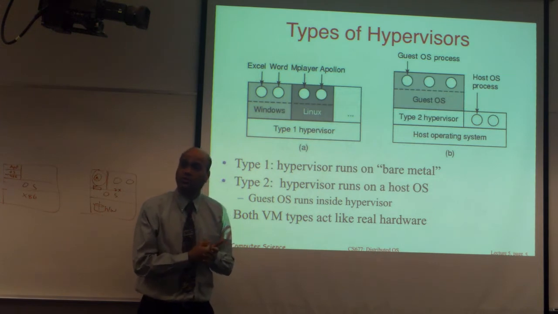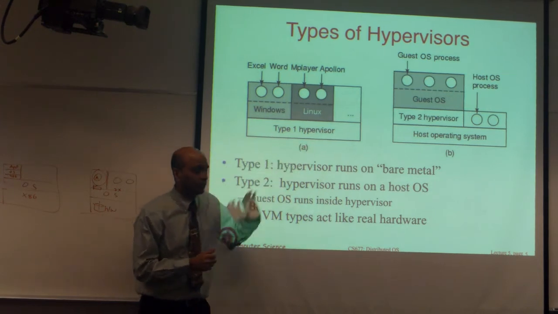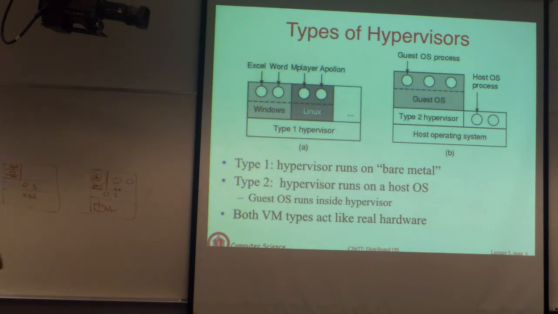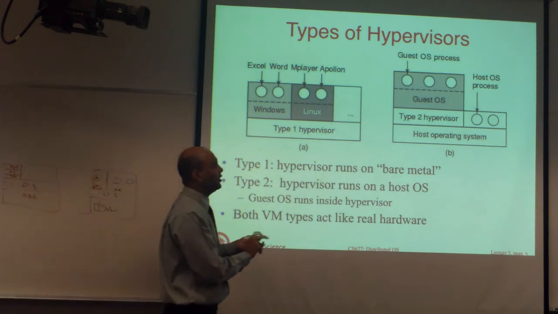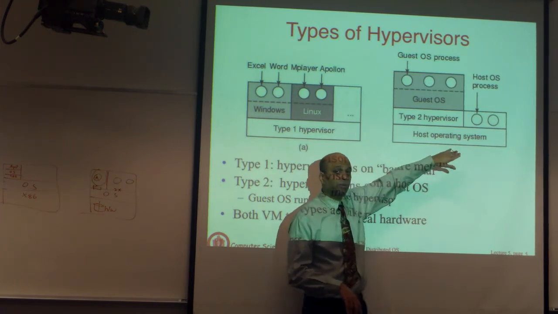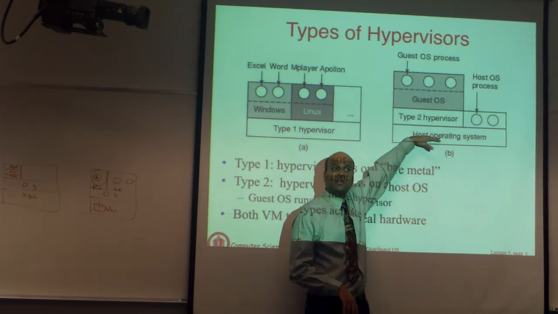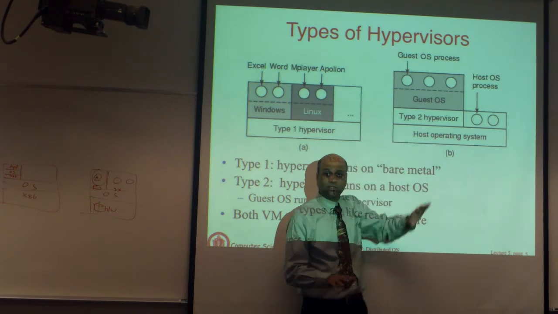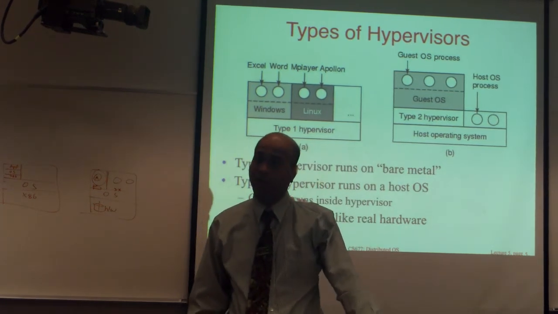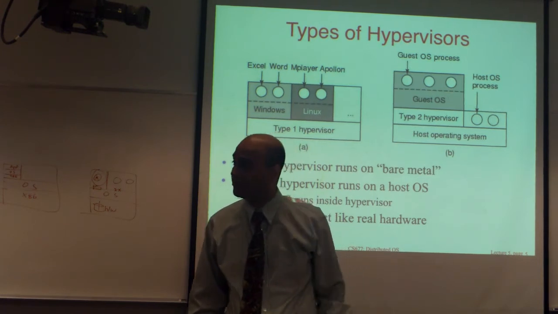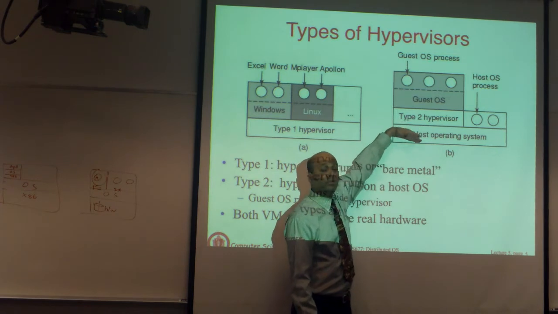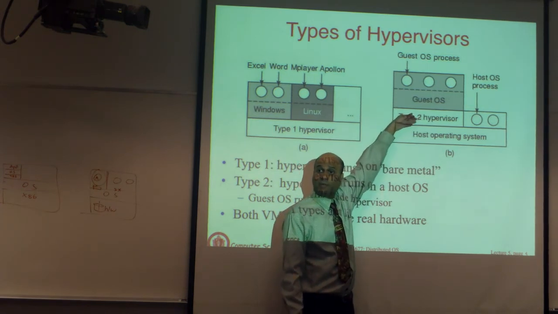Any other questions? Okay. So these are the 2 types of hardware-level virtualization technologies that are prevalent. What I just showed you is referred to as type 2 virtualization. In type 2 virtualization, there is a host operating system running on the actual hardware, in this case Mac OS X. The virtualization layer runs on top of the host operating system, as an application.